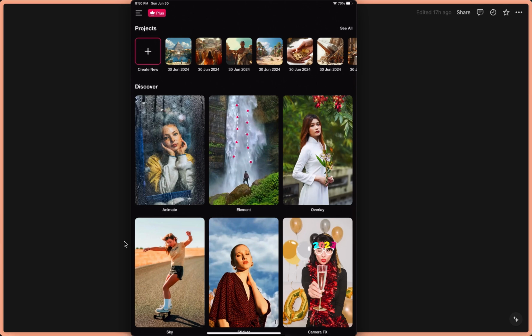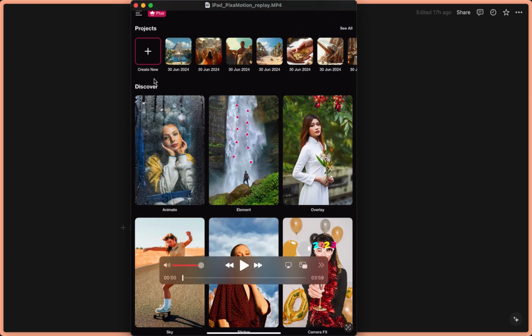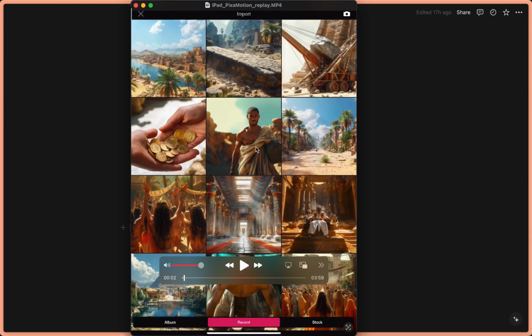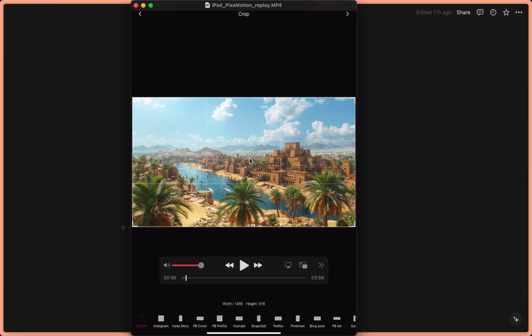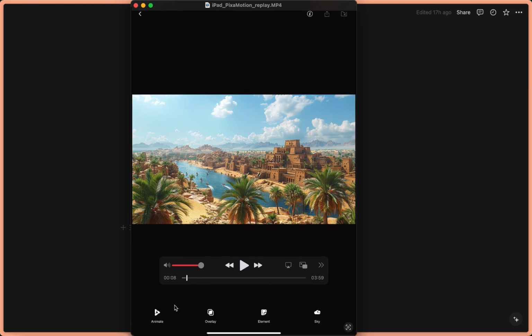So it's a bit easier to draw, but you can also use it on your phone with your fingers. Doesn't really make that big of a difference. All right, so first of all, you would press on create new. Then you would have to choose an image. Then you could technically crop it somehow, but I want to keep it as is. So then you press on here, and then down here you have the following options. You can also swipe here, so you will have more options.